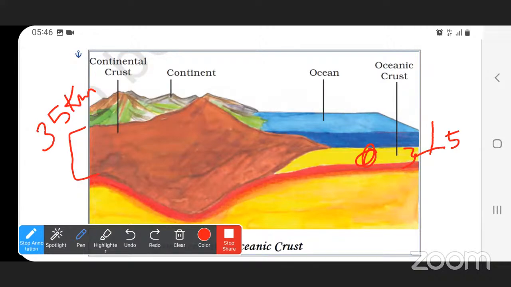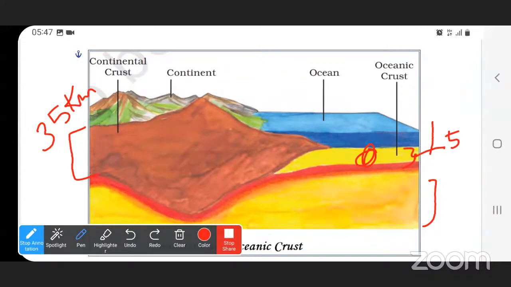Ma'am, is the red color the core? No, it is not the core. This is the mantle, and this red color part is the asthenosphere, which separates the mantle and the core. The core is below this mantle only, right? Yes, ma'am, the innermost layer.